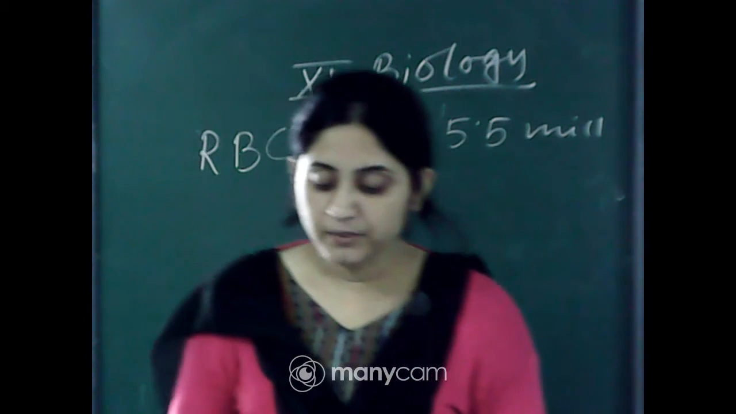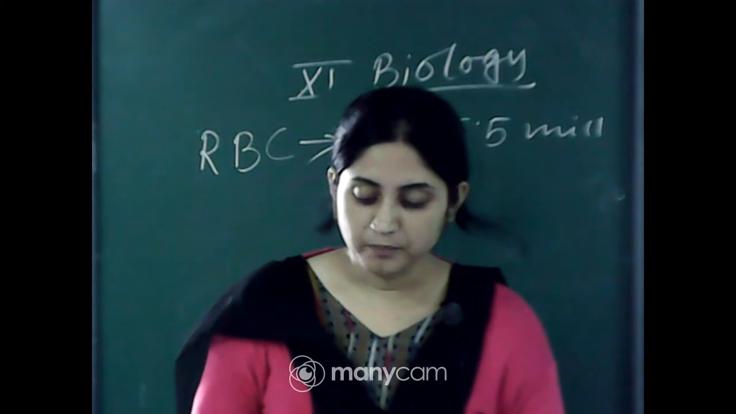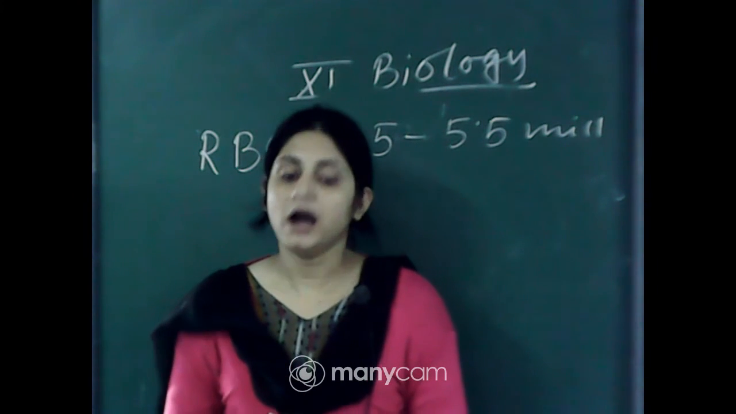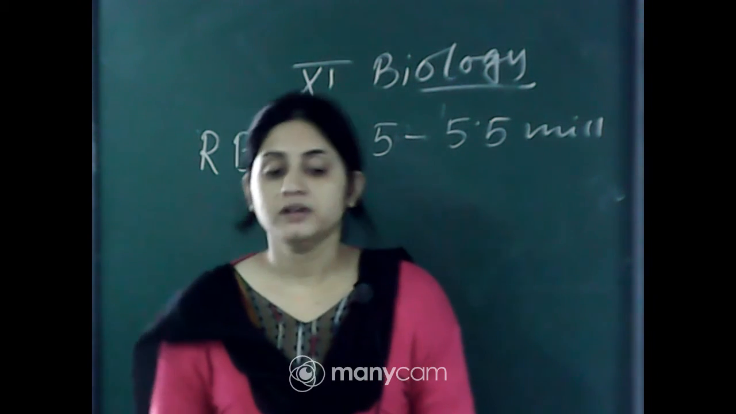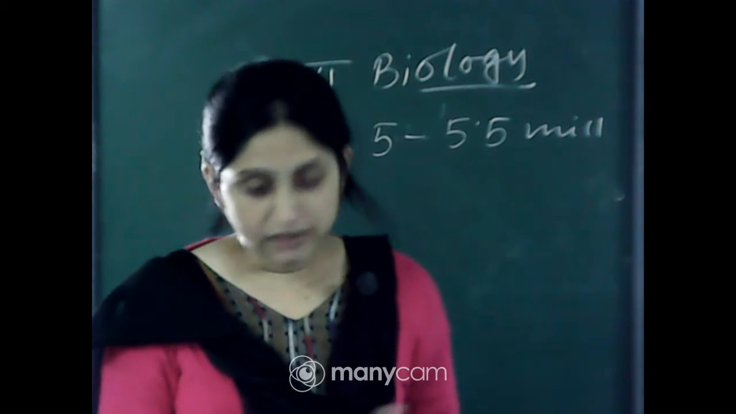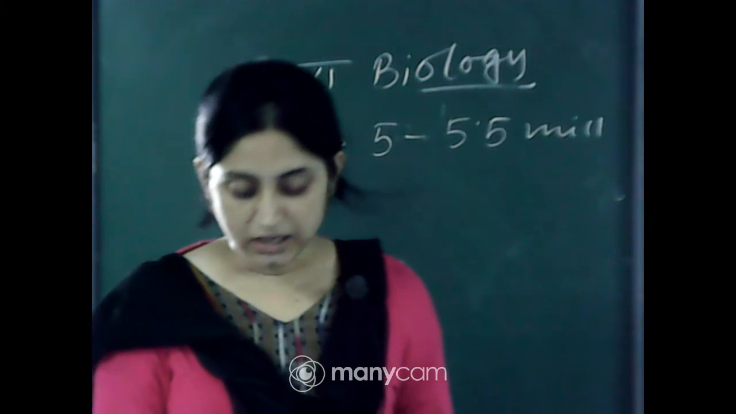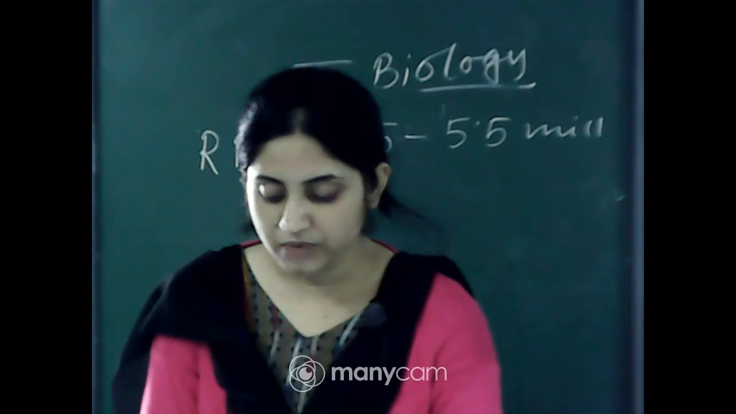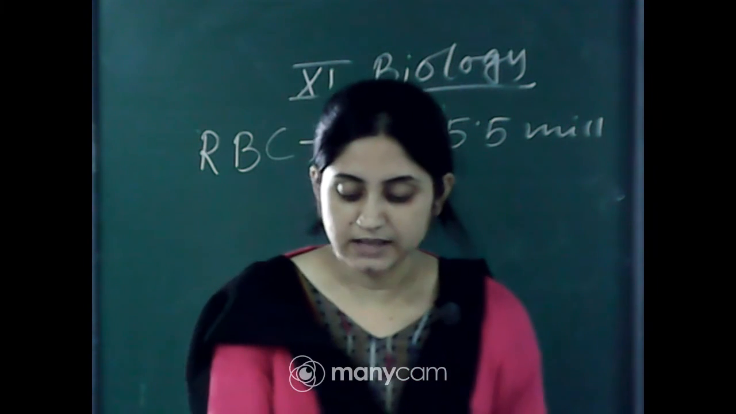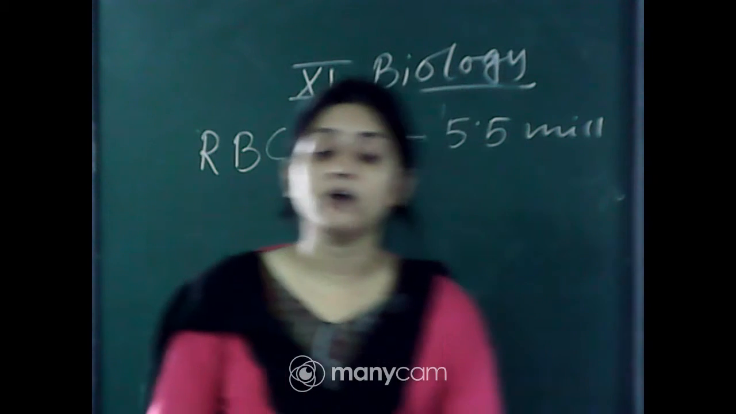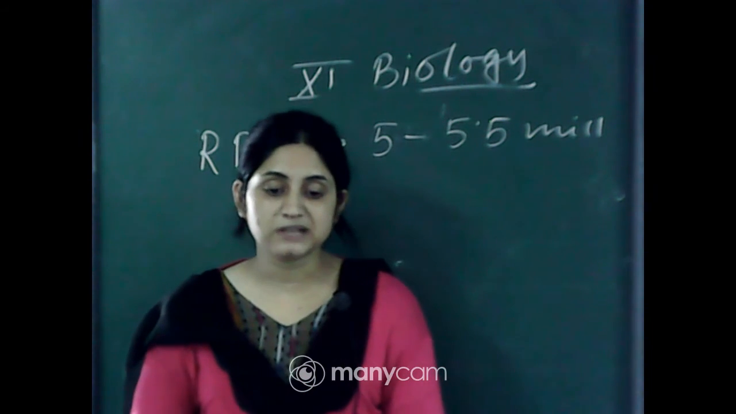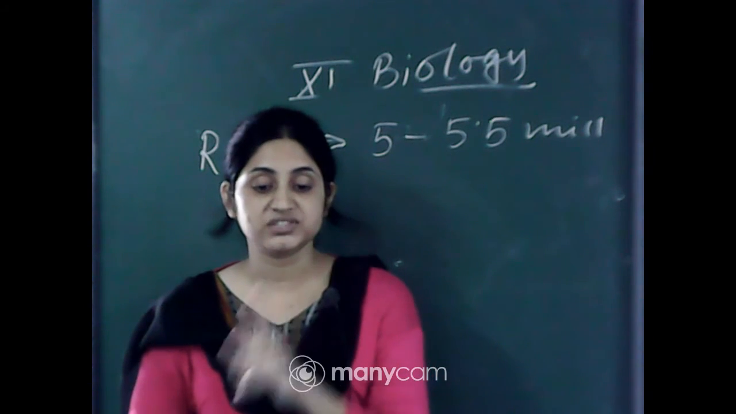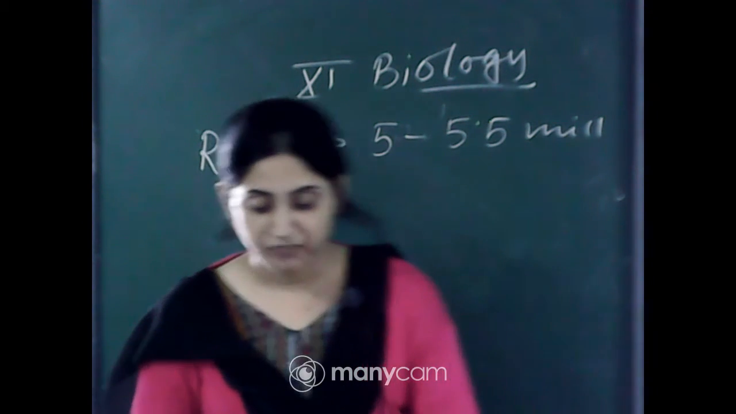They have the red colored, iron containing complex protein hemoglobin. Hemoglobin is present, that is heme, iron, and the globin protein. That is responsible for the red color of the blood. A healthy individual has 12 to 16 grams of hemoglobin in every 100 ml of blood.